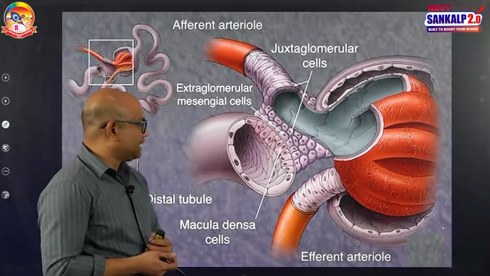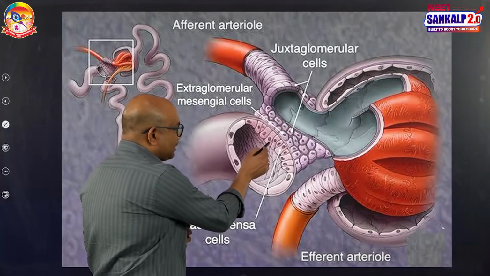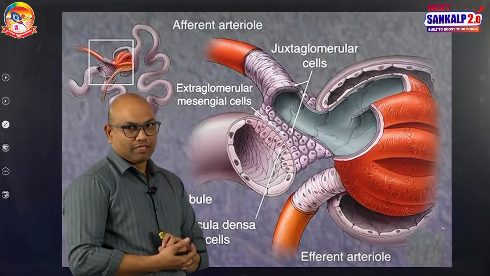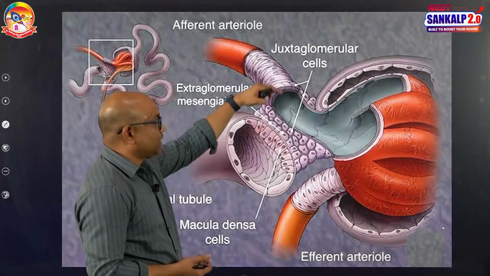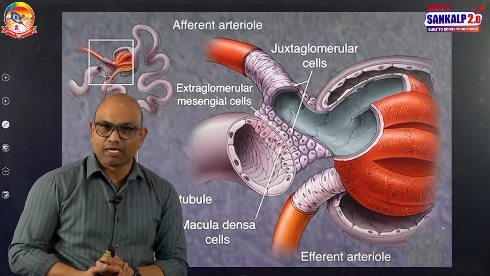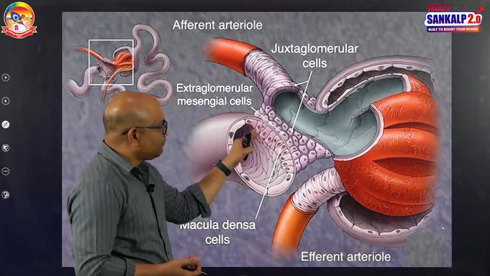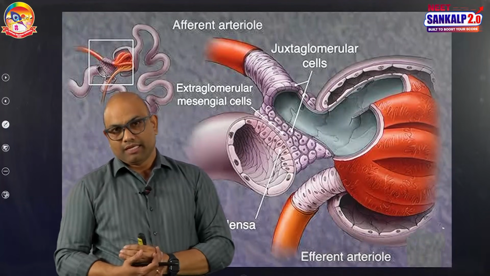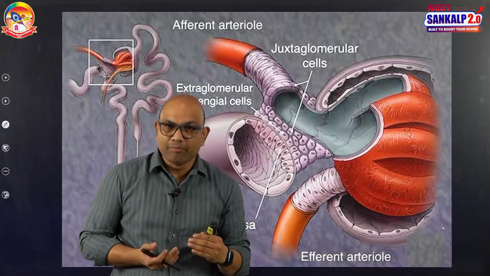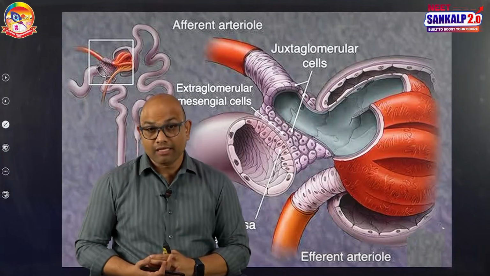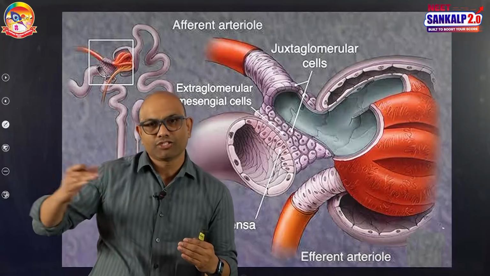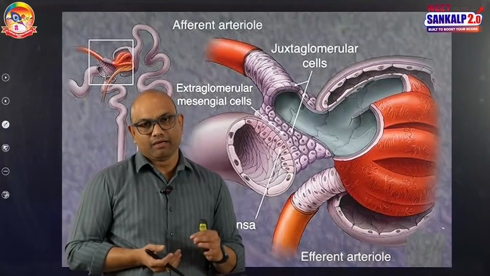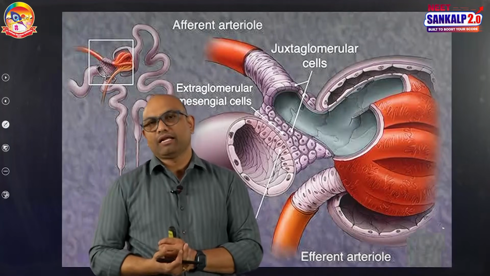In these crowded cells, the cells related to the DCT are called macula densa, and the cells related to the afferent arteriole are called juxtaglomerular cells. The macula densa plus juxtaglomerular cells together are known as the juxtaglomerular apparatus. This apparatus is the inbuilt mechanism in the kidney for the regulation of glomerular filtration rate. The filtration happening at the glomerulus is regulated by this particular apparatus.